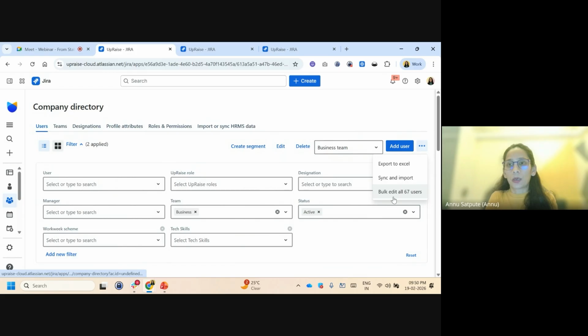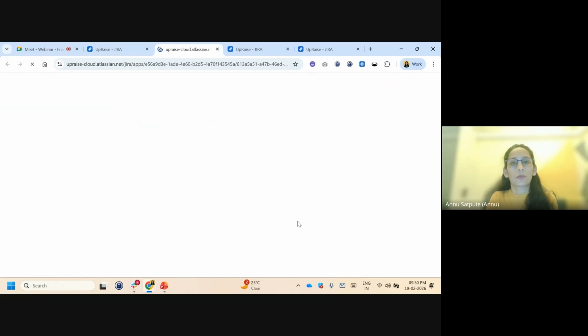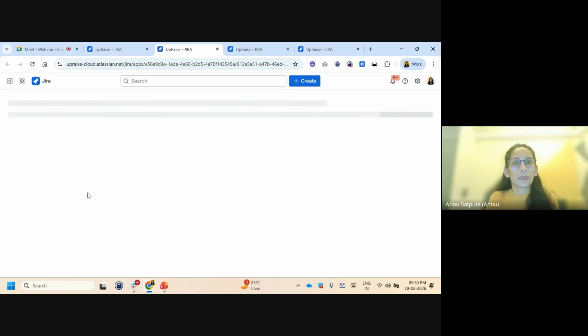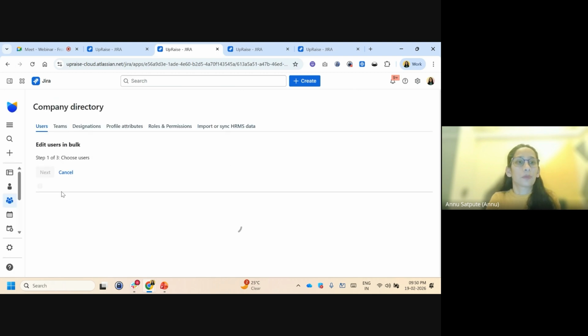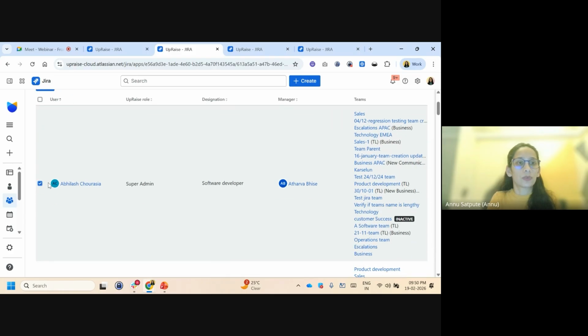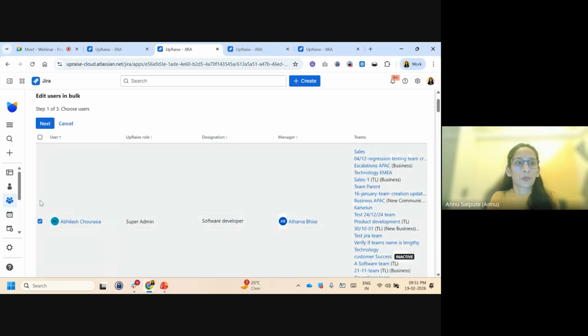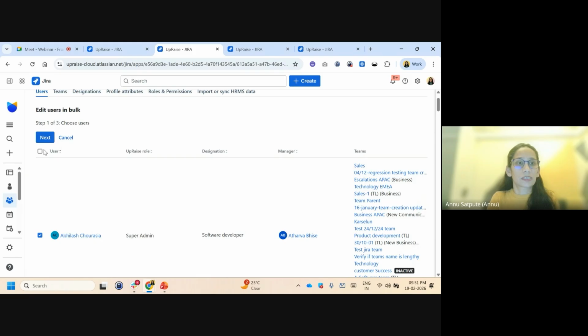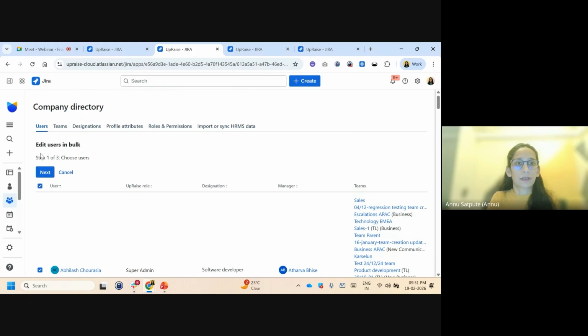Now, when you click on bulk edit, in whichever segment you are, you will be able to do bulk edits of your employee data, right? So for example, let's say I want to do a bulk edit of the entire 67 users that I have currently here.